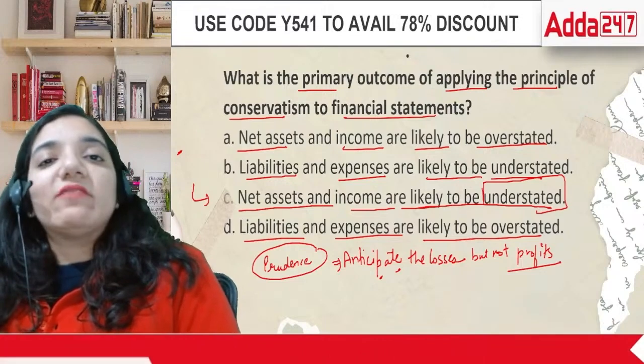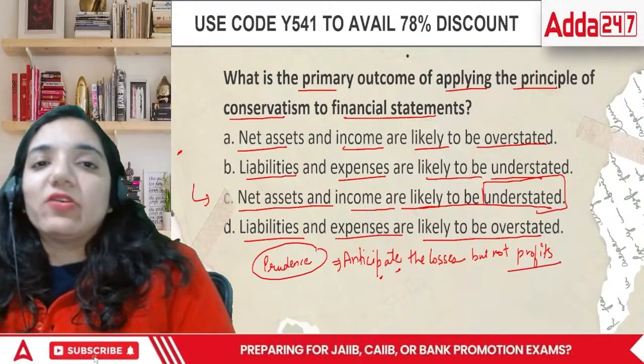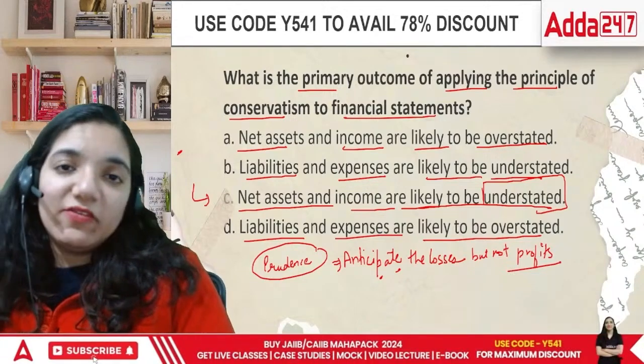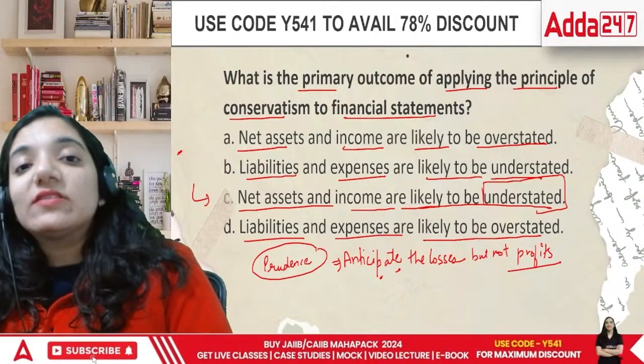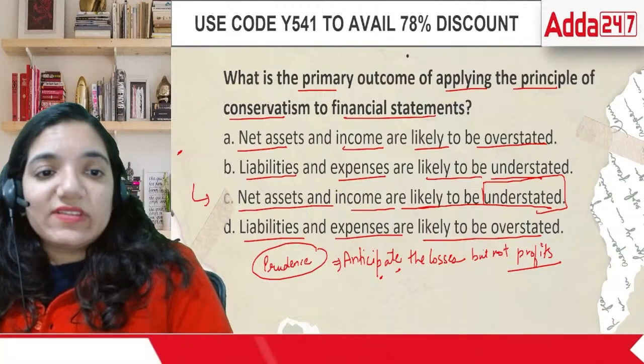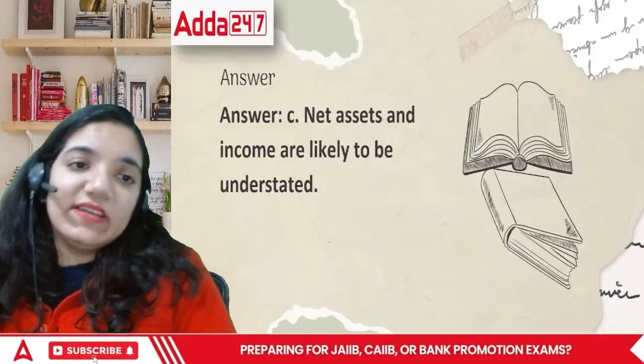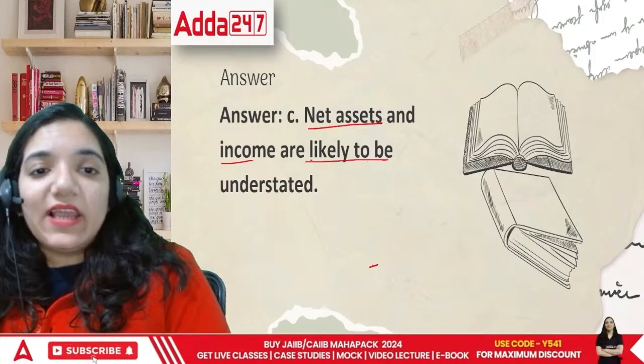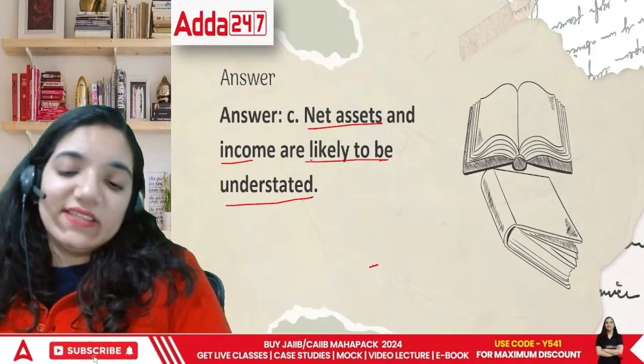For income, only the one which is completely certain would be recorded. That means we are not recording anything which is going to happen in future and is not certain yet. So in this case the correct answer is C, that is, the net assets and income are likely to be understated.